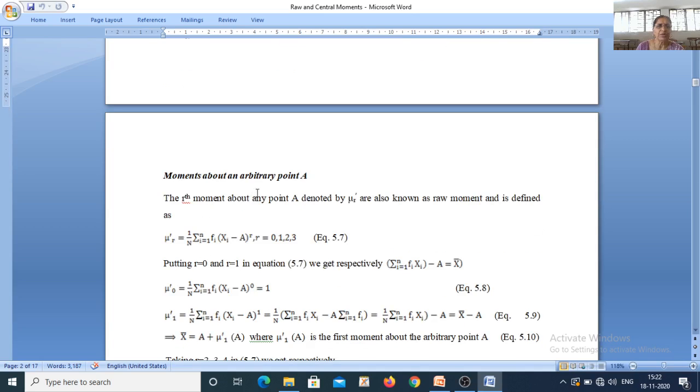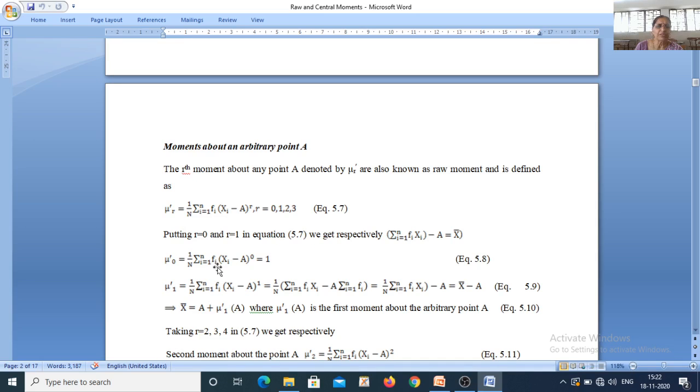Now moments about any arbitrary point A is mu r dash. See, this particular thing is important in order to save your calculations. So if you take A as any arbitrary origin, then rth moment about A is defined as mu r dash about A is 1 upon n summation of fi into the bracket xi minus A raised to r, where r will take value 0, 1, 2, 3, 4 onwards.